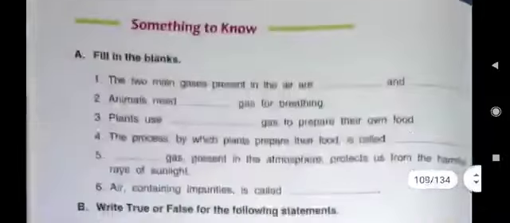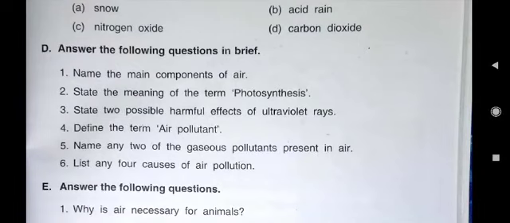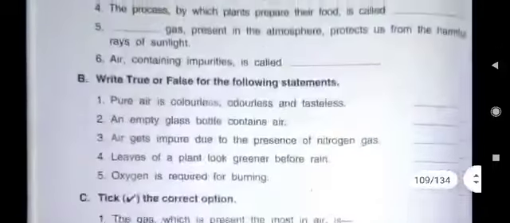Now come to next question. D fifth question is, name any two of the gaseous pollutants present in air. Now only I have told you gaseous pollutants are also present in air and solid pollutants are also present in air.